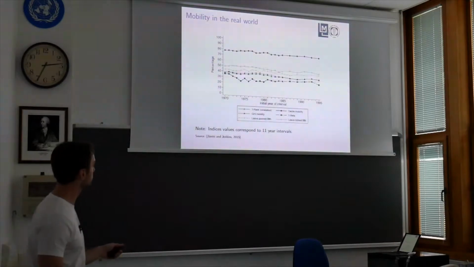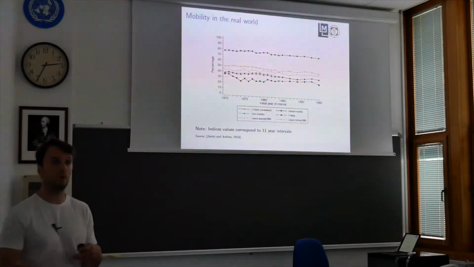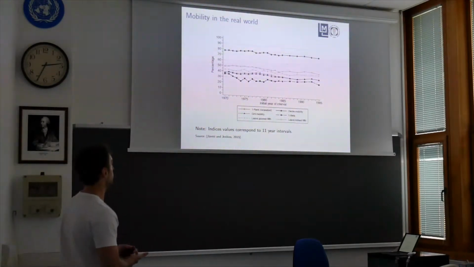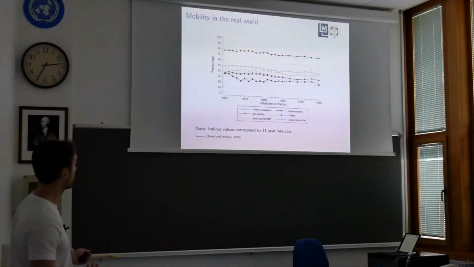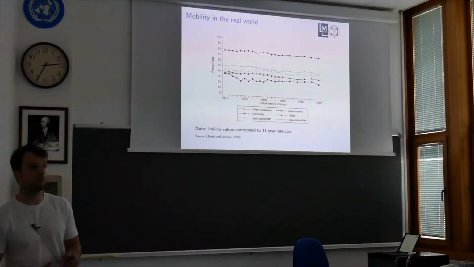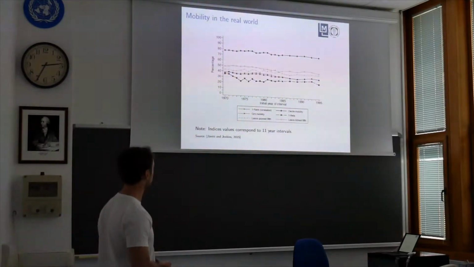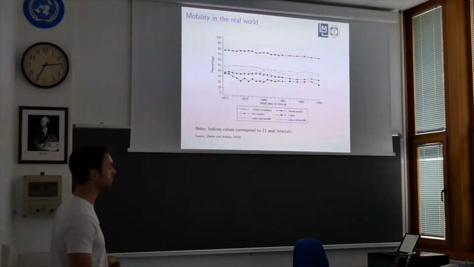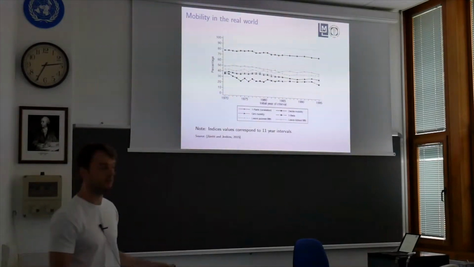Here, in this plot, we see how different indices for wealth mobility, or here again income mobility, show how mobility moves in the real world. One can say that independent of the wealth measure, this is data for the US, by the way, and these are measured at time intervals of 11 years. So every index is computed by comparing the distribution of wealth at time point t and at time point t plus 11 years.